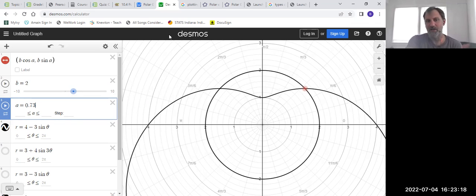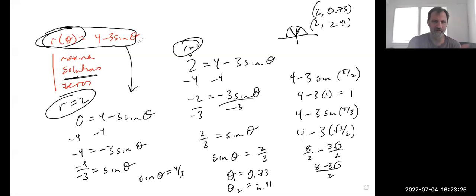So that's a different kind of problem that you might run into, where you have a polar function and then you're asked to find the intersection with another equation, or a line or something like that. R equals 2 is a circle. You could be asked to solve for an intersection with another equation. Let's just do another example here.